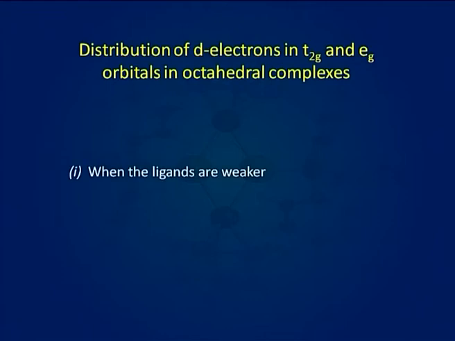Let us now discuss the distribution of d electrons in t2g and eg orbitals in octahedral complexes. The distribution of d electrons in t2g and eg orbitals takes place on the basis of the nature of the ligands, that is, whether the ligands are weaker or stronger. Thus, two cases arise. The first case is when the ligands are weaker.